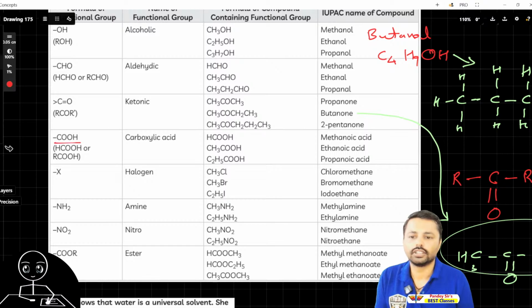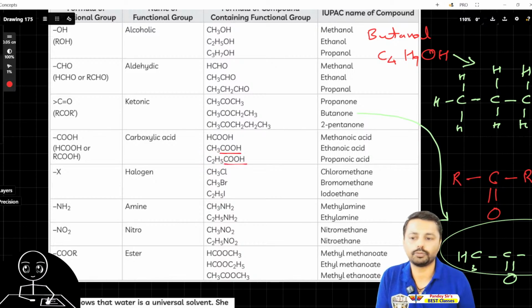So HCOOH is methanoic acid, and vinegar is ethanoic acid, CH3COOH, also called acetic acid. Just replace this CH3 and you will find another one, like C2H5COOH. This is the main thing.